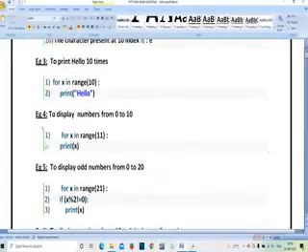So for x in range of 11, you are going to print x, meaning that particular statement will execute 11 times. One thing you have to remember is, for example, if I want to print 1 to 5, I have to write for i in range 1 to 6, whatever the number you want to print, you have to write one more than that number, isn't it?